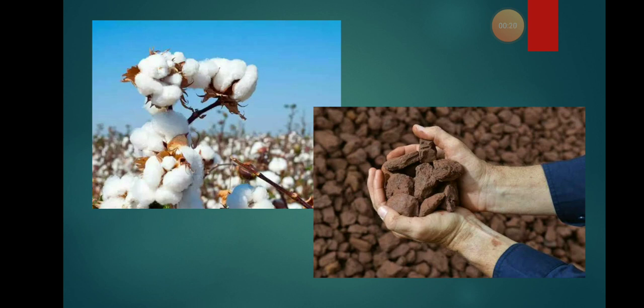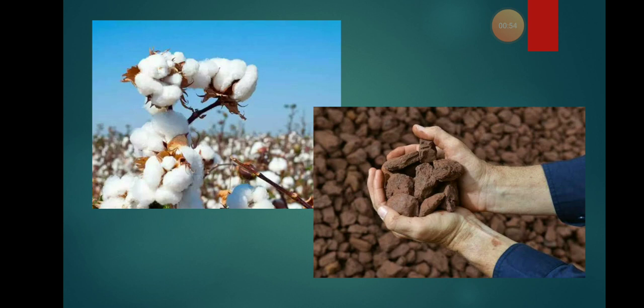Resources available in our nature are found, or we get those resources, in the form of raw materials. To satisfy various or unlimited human wants, our current economy gives us new technologies or new equipment to change this raw material into something else. For example, cotton can be converted into cloth, and leather can be converted into shoes or leather jackets. In the same way, iron ore can be converted into steel, machinery or any other equipment.